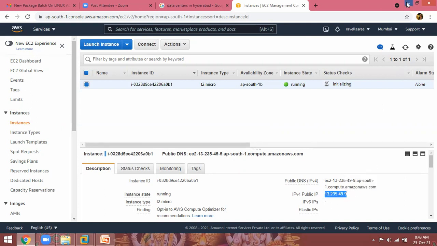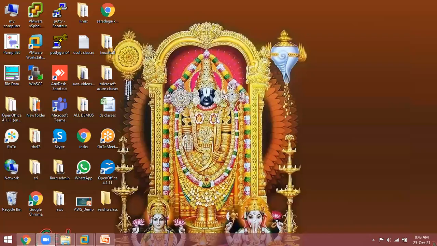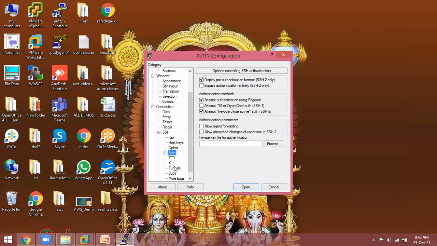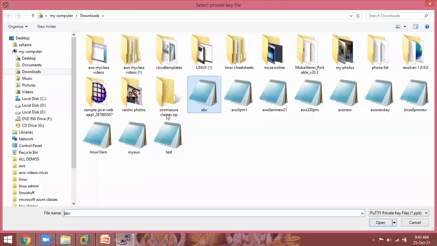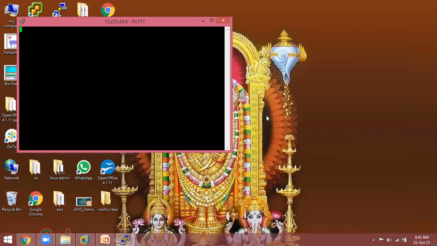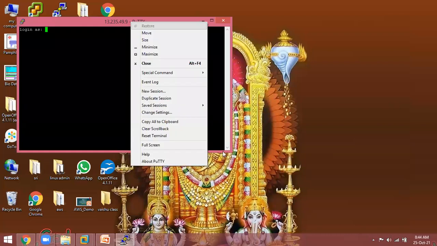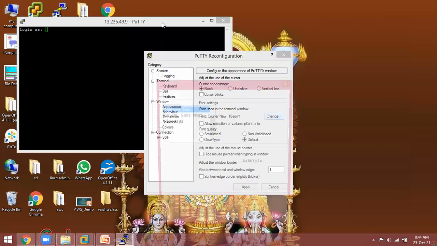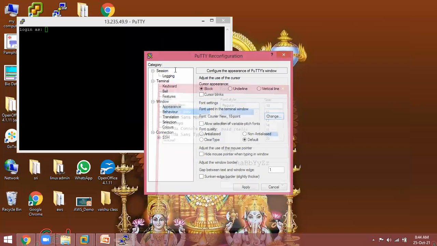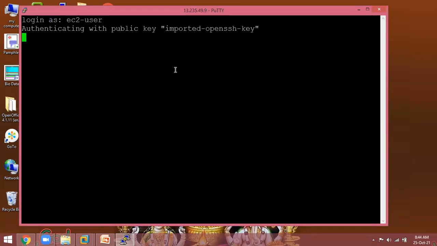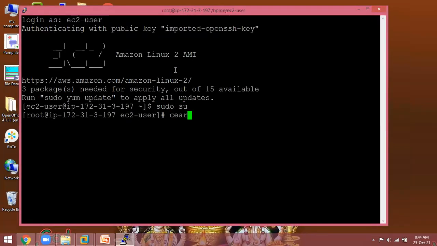Copy this IP address. Go to your local laptop. Open Putty software. Paste your IP address. Select SSH. This class is in depth, each and every point I will give you an explanation, but for example purposes I am showing you. Now my server is ready. I am ready to log into my server. The default username of Linux they gave is ec2-user. Log in as administrator. Now you can do anything.